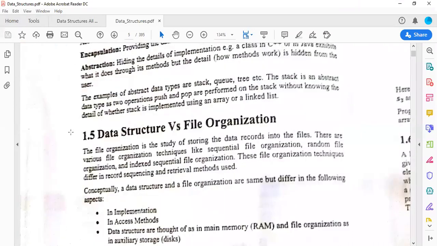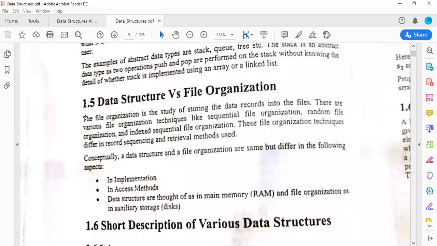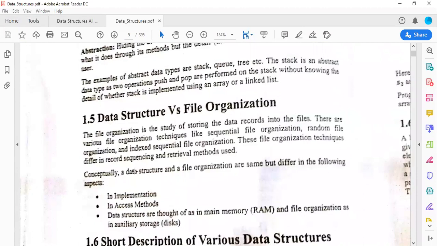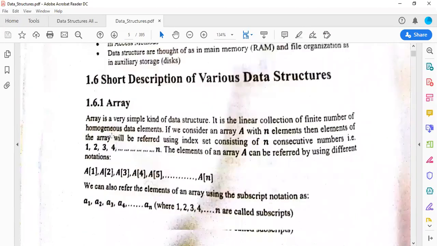Then we have data structure and file organization. What are the benefits of data structure? It is given. So a short description of various data structures is there.